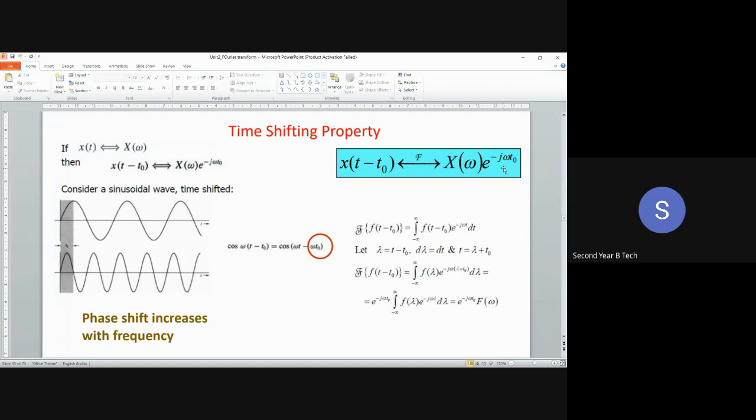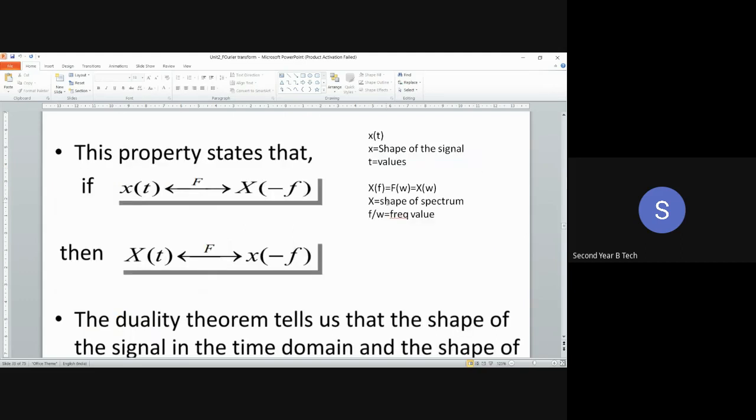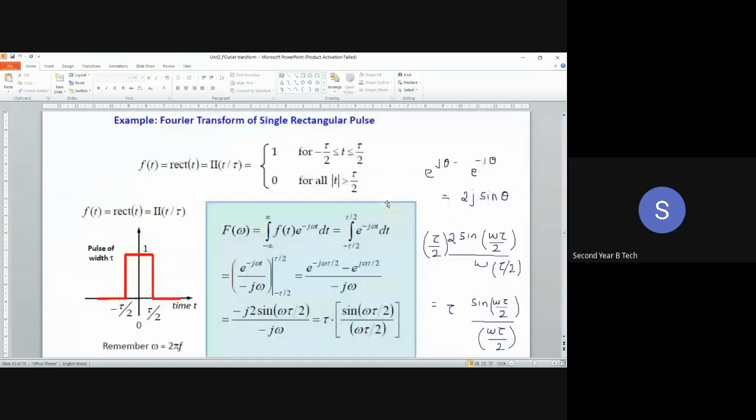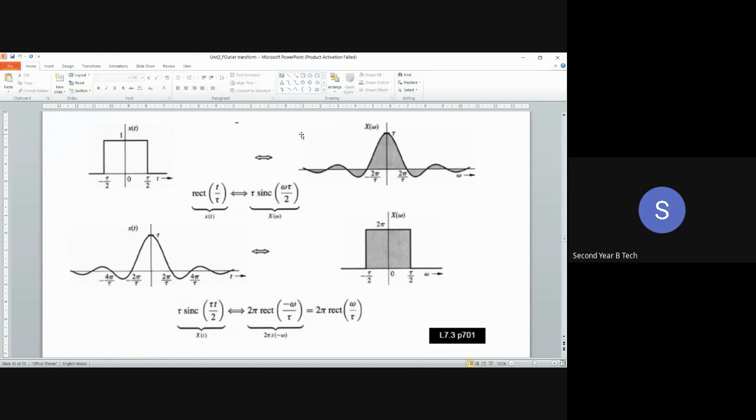Okay, chalo, now let us take the frequency shifting property. So this is the proof. Validating the property is not required. It is the same thing that I have explained for the Fourier transform of a rectangular signal. And one more thing: if you take the Fourier transform of a rectangular signal you get a sinc, and if you take the Fourier transform of a sinc you get a rectangular signal. Remember this thing.